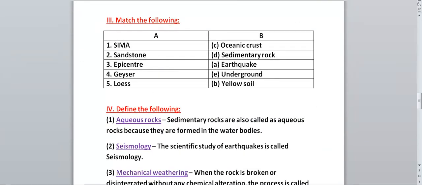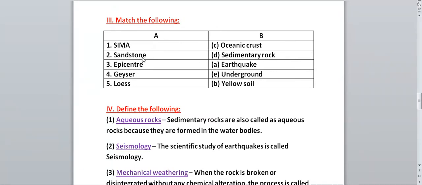In match the column, the first one they have given is SIMA. What is the full form of SIMA? Silica and magnesium. So we have to match SIMA with oceanic crust, because oceanic crust is also known as SIMA, like the continental crust is also known as SIAL. Like that, oceanic crust is also known as SIMA.